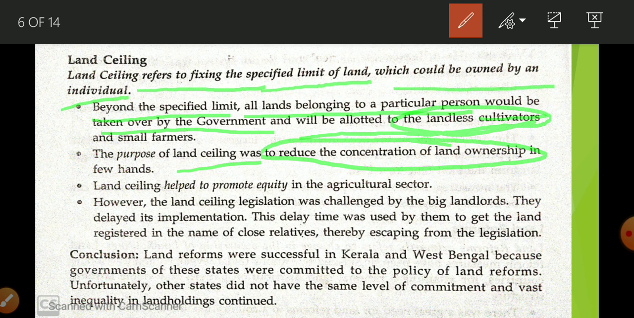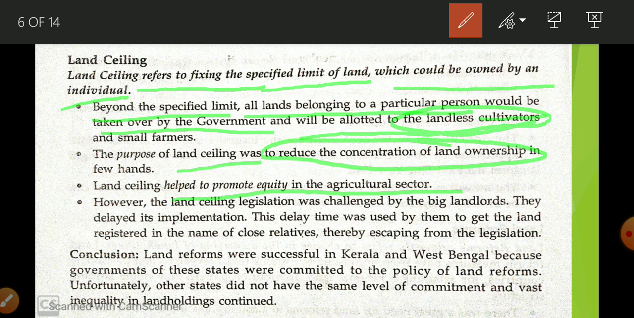Meaning the richer farmer is going to be more rich and the poor is going to be more poor. So this condition is not going to stay. For that land ceiling is introduced, okay, for equity. It helped to promote equity in the agriculture sector. But land ceiling is also not too successful, like abolition of the zamindari system.